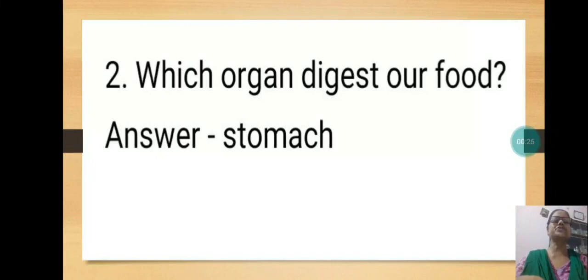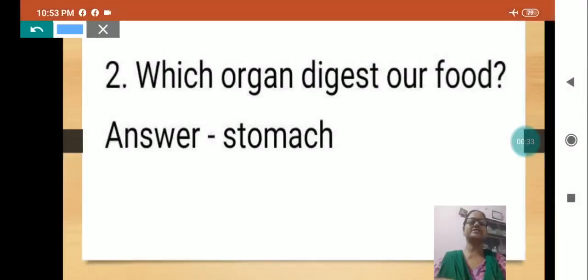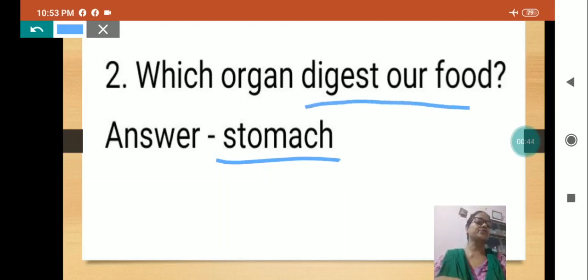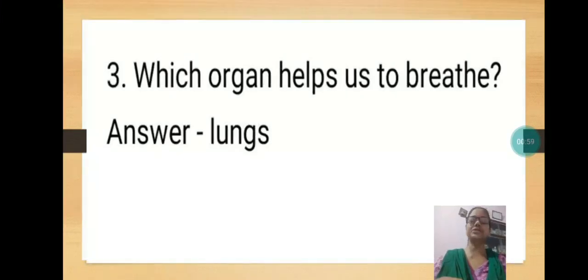Now next question, which organ digests our food? All of us know that it is the stomach which digests our food. And if the question is what is the function of the stomach, what will you write? Stomach digests our food. Which organ digests our food? Stomach. My dear, this question can be asked in many ways. That's why I am explaining it like that.